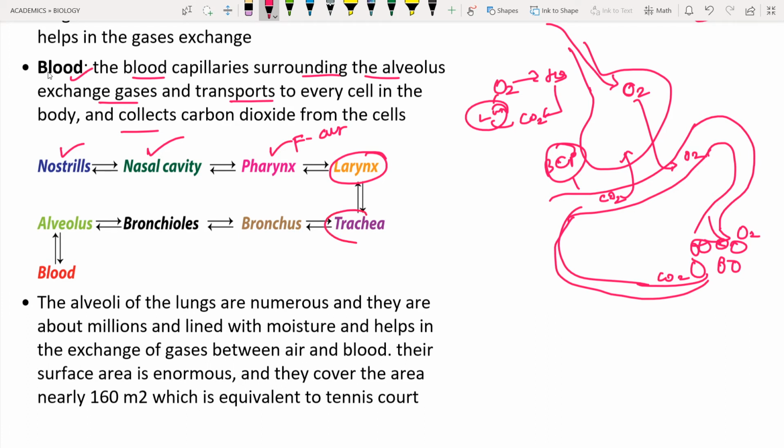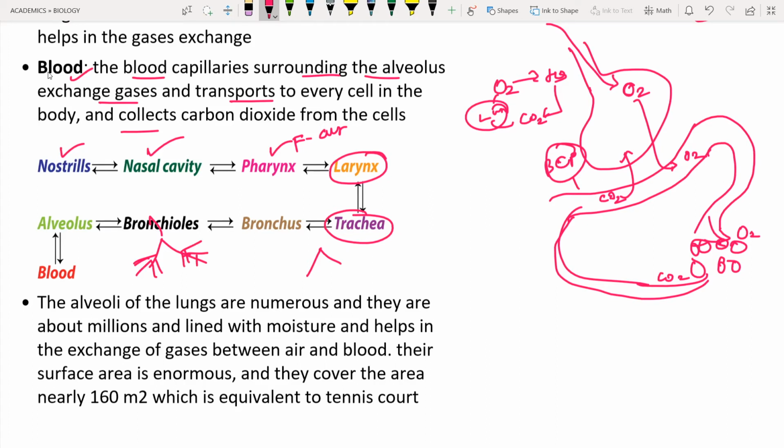After that you can see the trachea. Trachea means a long tube. It is a tube that carries the air. This trachea is divided into two branches, known as bronchus. This bronchus is going to turn into bronchioles, which means the bronchus divides finely. The fine division of the bronchus is known as bronchioles.